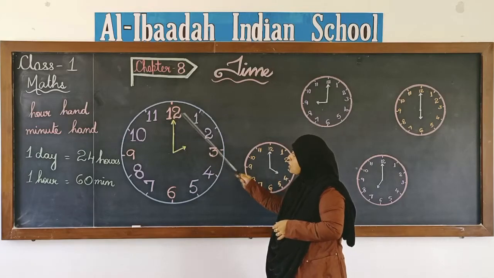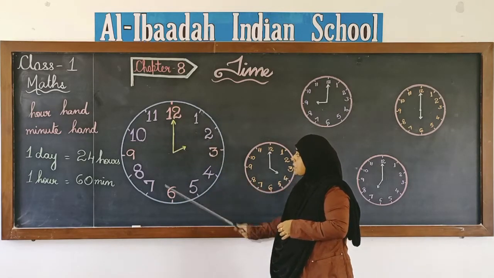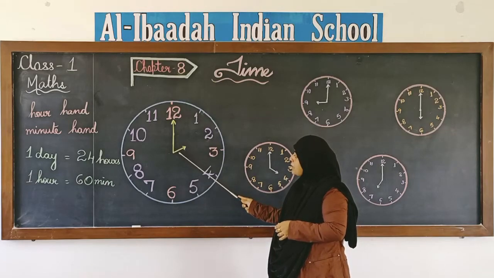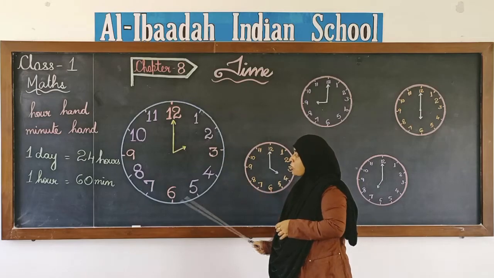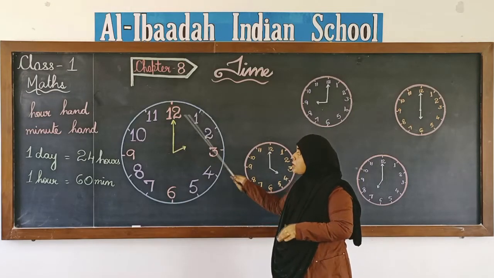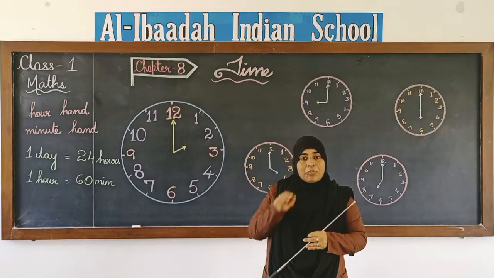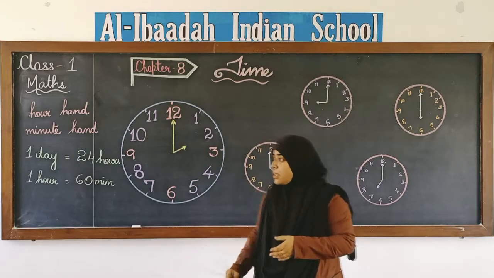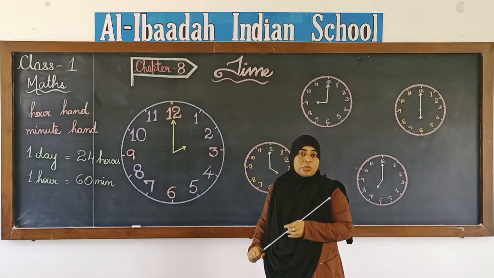Now, some clocks you will find are in this form where there are numbers, and you will find these types of needles on them, right? These types of clocks are analog clocks. But all the clocks are not in this form. Sometimes you must have seen clocks which have only numbers on them. You will not find needles on those clocks, only numbers.